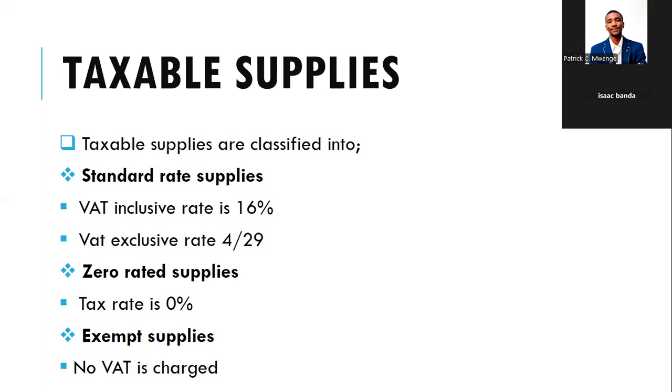4/29. So for standard rated supplies that are VAT inclusive, the VAT rate is 16%. For those that are VAT exclusive, the rate is 4/29, which is a simplified version of 16/116. Then zero rated supplies, the tax rate is 0%. Then exempt supplies, no VAT is charged. I don't know if you have any questions so far.